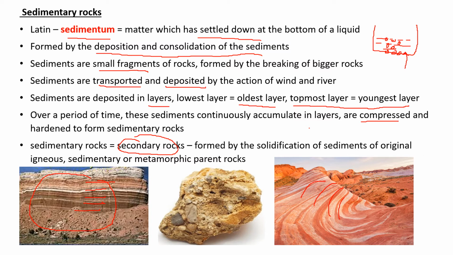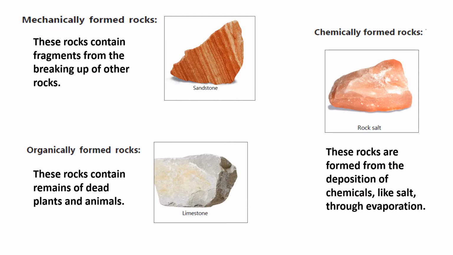Here there are three categories of sedimentary rocks. One type is mechanically formed sedimentary rocks. Sediments are formed due to fragments, that is, mechanical breaking down. Mechanical breaking down means physical breaking down. Sandstone is a good example of mechanically formed sedimentary rock.